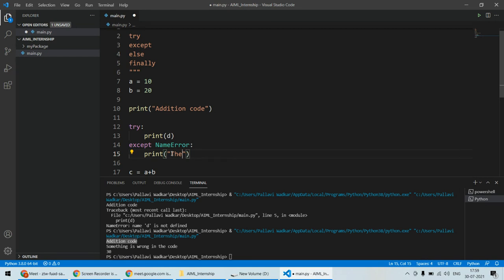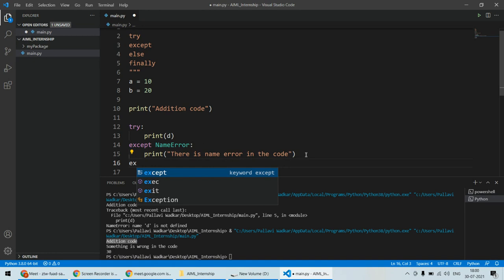The meaning of name error is that it occurs whenever a particular name is not defined. Or we can simply write here there is name error, or you can specify any. If you want to mention some different print statement, you can mention there is name error in the code. Or you can simply specify here that d is not defined also.